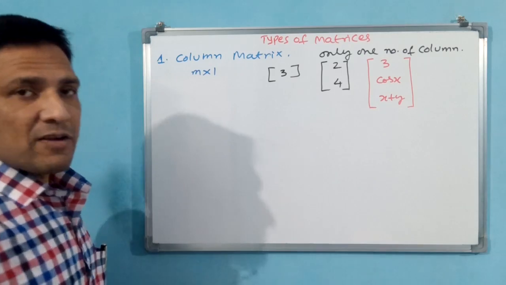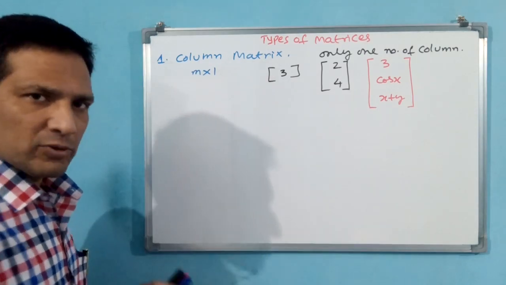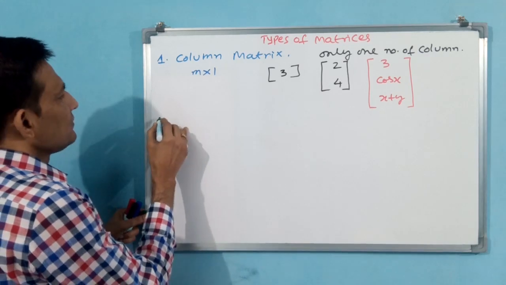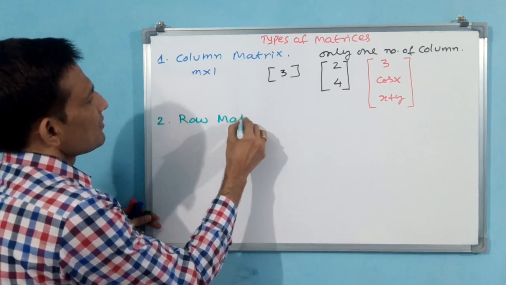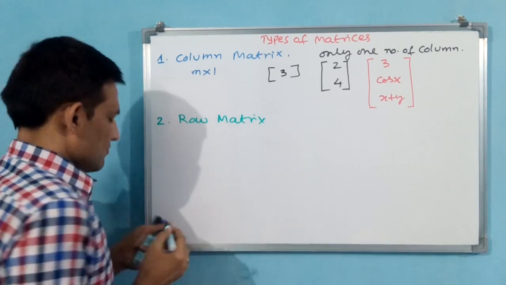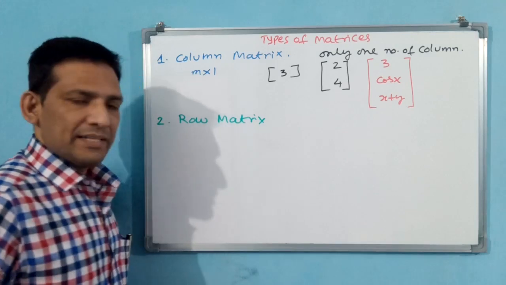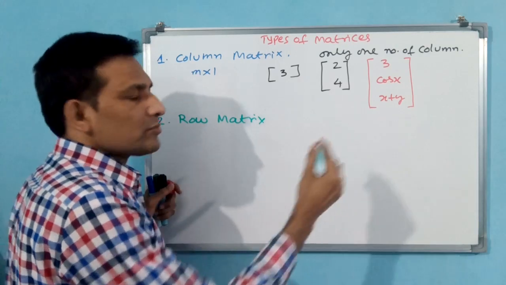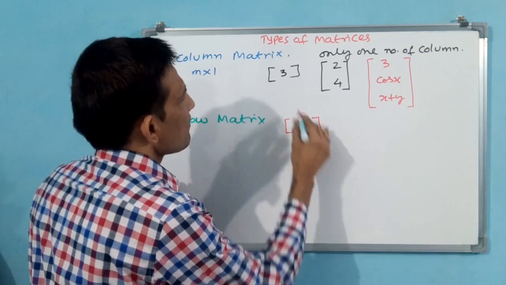Let us go for the second one, which is row matrix. When column matrix is there, then naturally row matrix also will be there. Write down row matrix. Same like column matrix, row matrix also, in terms of row, you have to write. Now I am writing the same top one, 4.